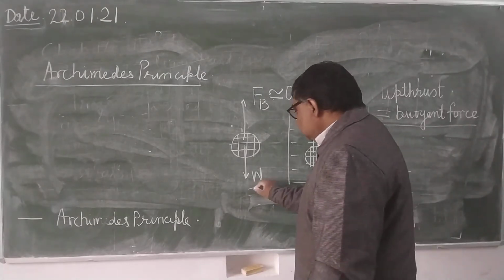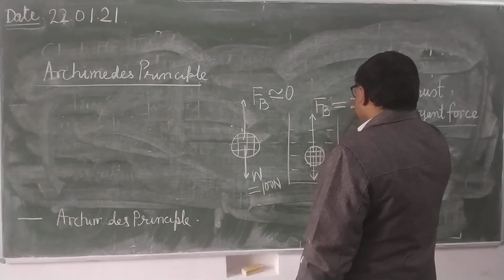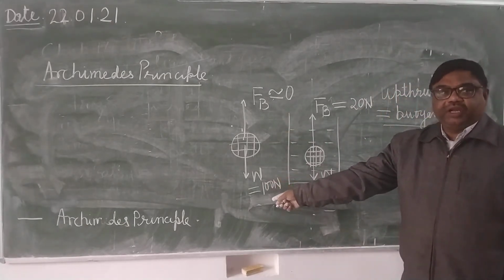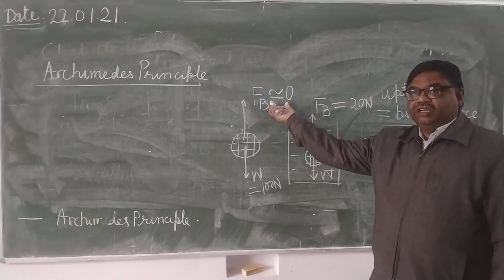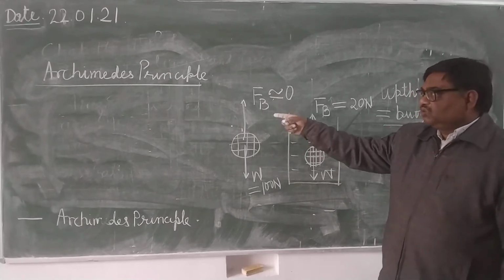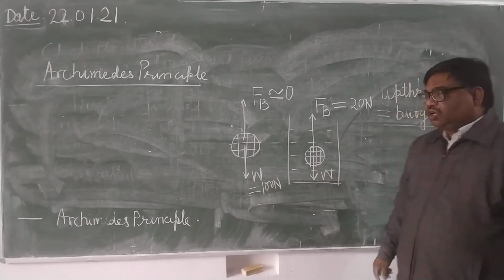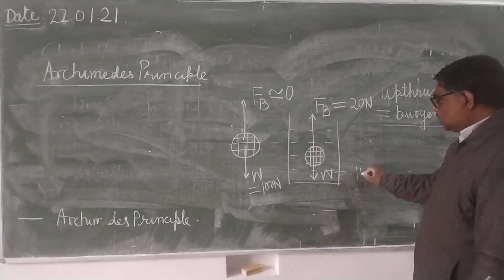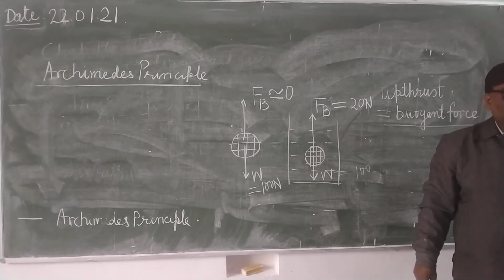Suppose actual weight is 100 Newton and upthrust is 20 Newton. So in air, what is the weight? Weight will be 100 Newton, though it will be slightly less. Here we have taken the upthrust as very small, but not zero. Just now I have assumed that this is 0. So here actual weight is 100 Newton. But inside water, what will be the weight? 100 is acting downward, 20 is acting upward. What will be the net weight? It will be 80 Newton.